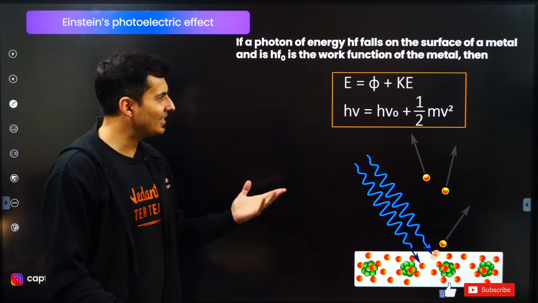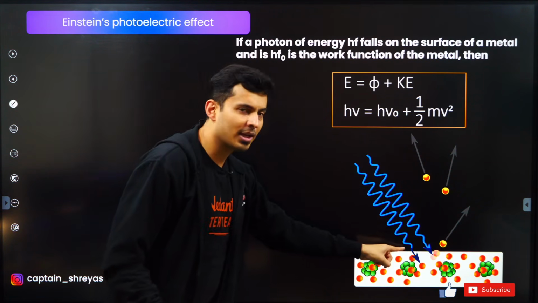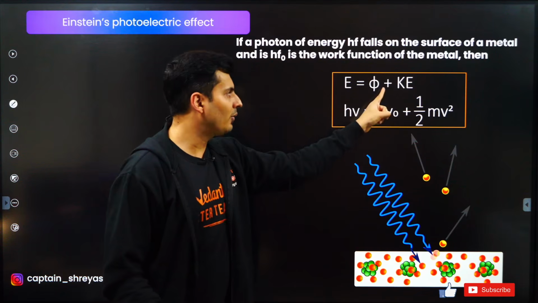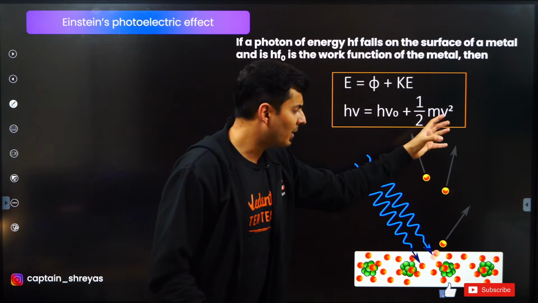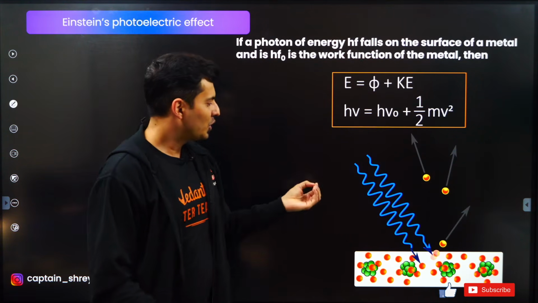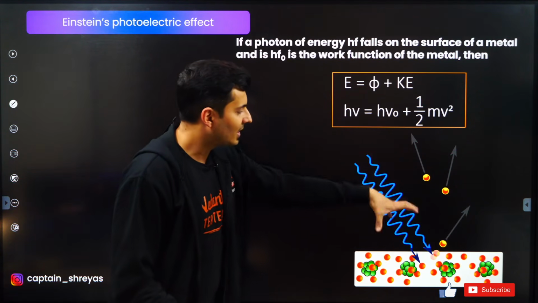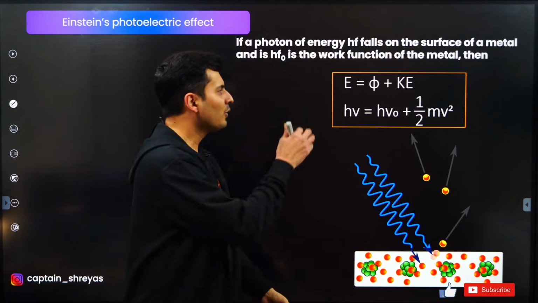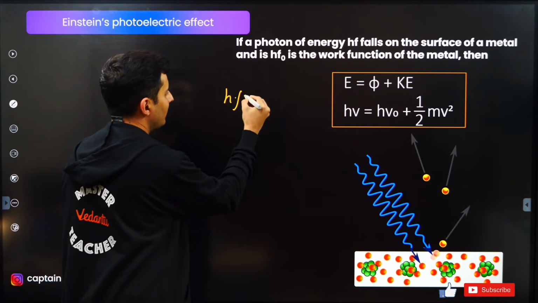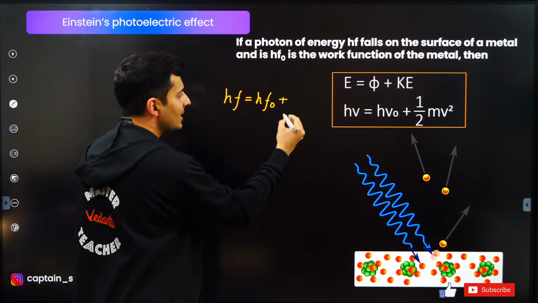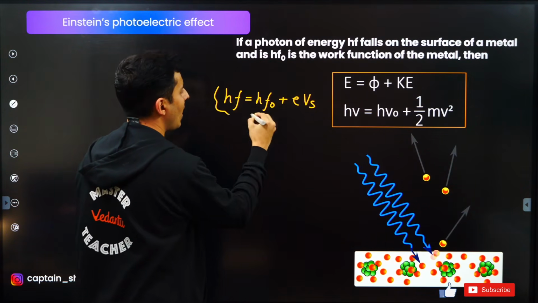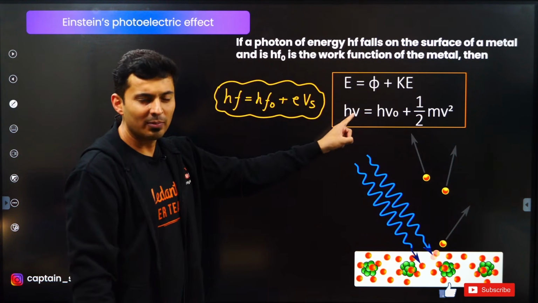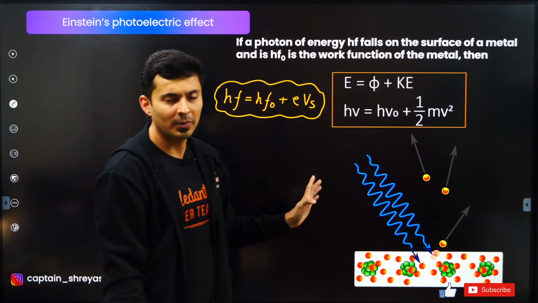So the photoelectric equation is nothing but the energy of the photon which is falling gets partially utilized in pulling that electron out of that atom. That means the work function, plus the remaining part is there as the kinetic energy. So the energy of the photon is utilized in taking that out, the work function, and the remaining part goes as the kinetic energy. If you want, you can also write this as hf is equal to hf naught plus kinetic energy, where kinetic energy is nothing but e times Vs. So this is also another way of writing the equation. Some books use the symbol V, but I would avoid the symbol V because it might lead to confusion with the speed of the electron.